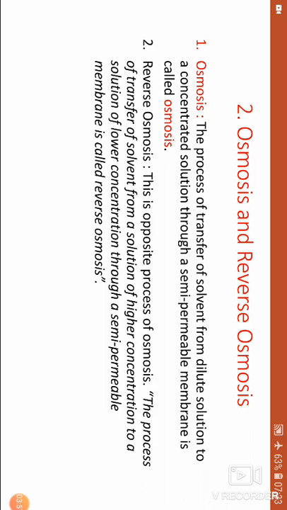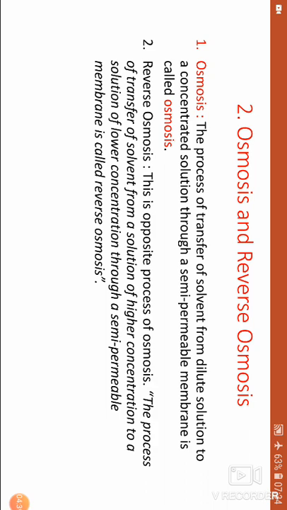Reverse osmosis is used to obtain drinking water from sea water. The sea water and pure water are taken in a container and separated by a semi-permeable membrane, and high pressure is applied on the sea water. The pure water passes through the semi-permeable membrane. The salts or impurities are left behind in that part only. The pure water is gradually taken out.